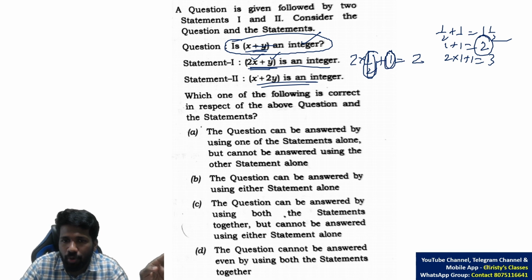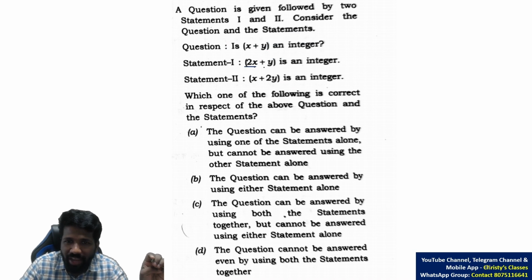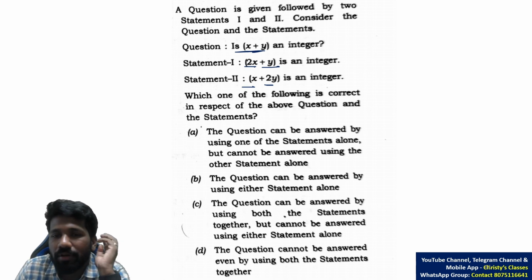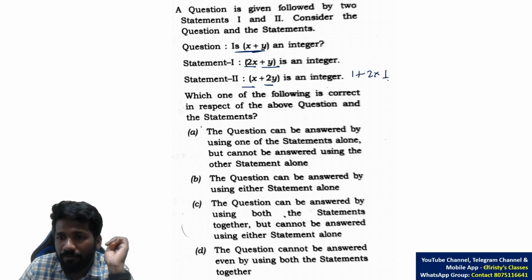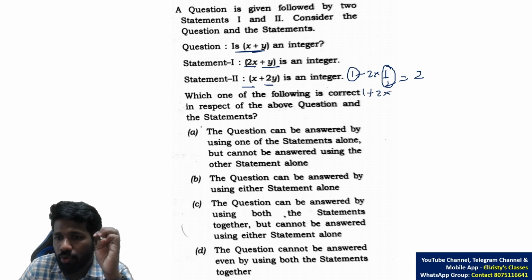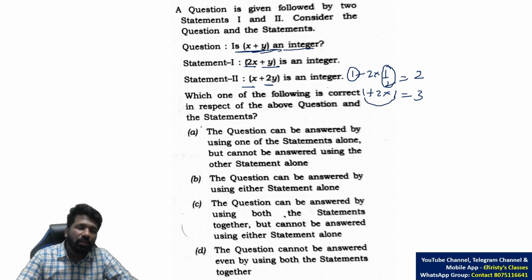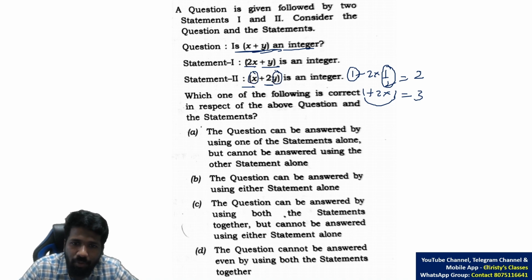Same problem with statement 2 also. Statement 1 and statement 2 are actually identical: 2x plus y, 2y plus x. x and y are just two random variables given. That is why the same logic applies. As I told, 1 plus 2 into half is 1 plus 1, 2. But still 1 plus half is 1 and a half. But if it is 1 plus 2 into 1, that is 3, and 1 plus 1 is 2, an integer. So x plus y can be an integer or not, according to the x and y you are considering. So statement 2 alone also is not enough.